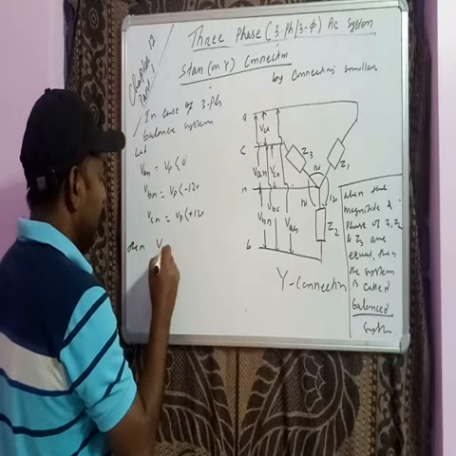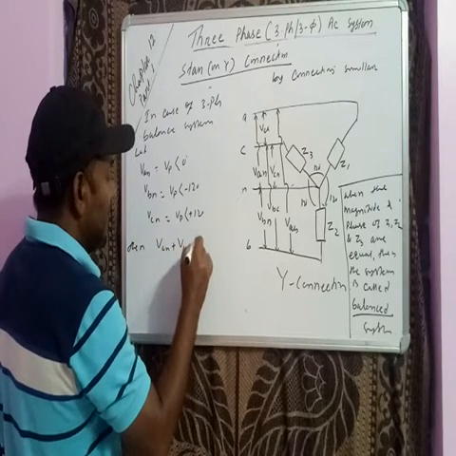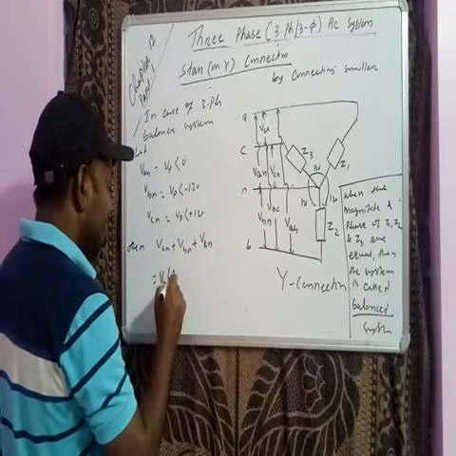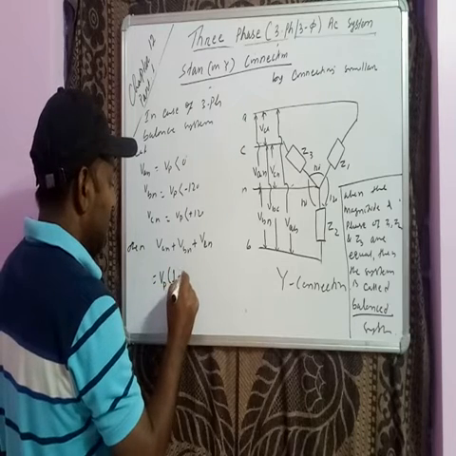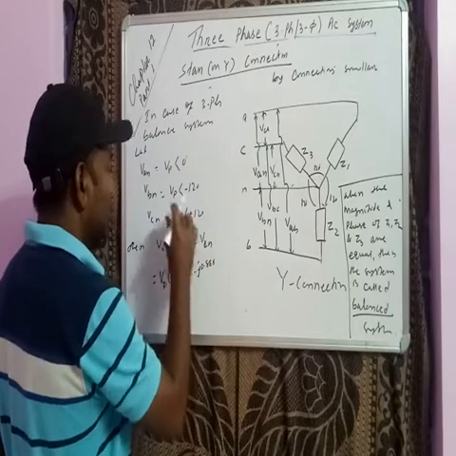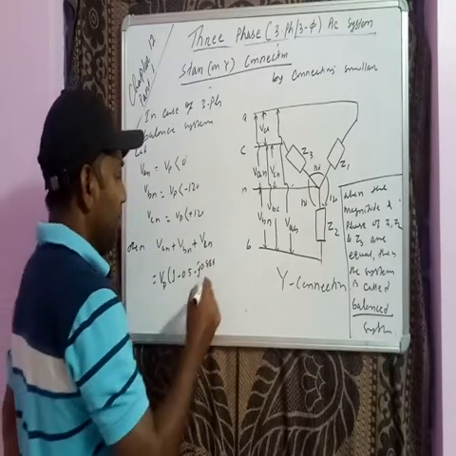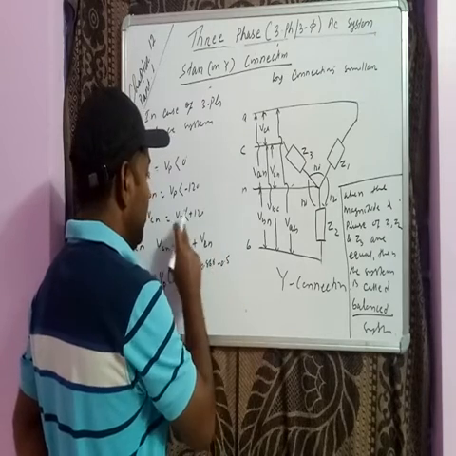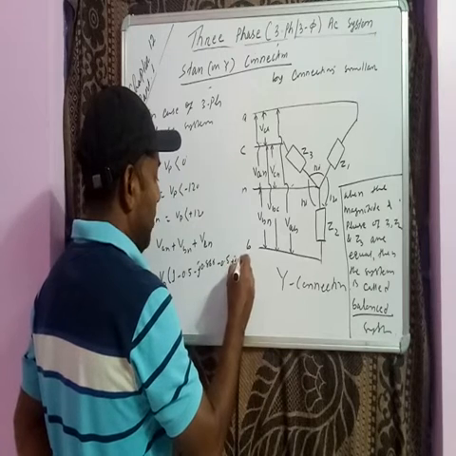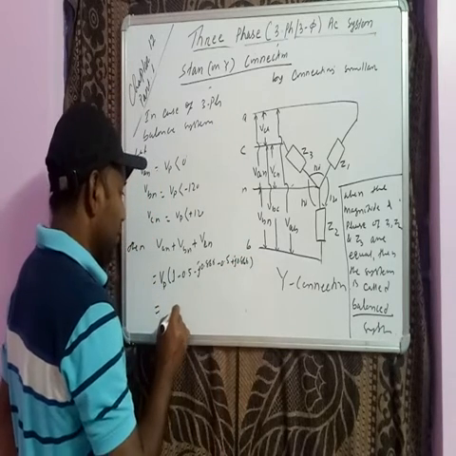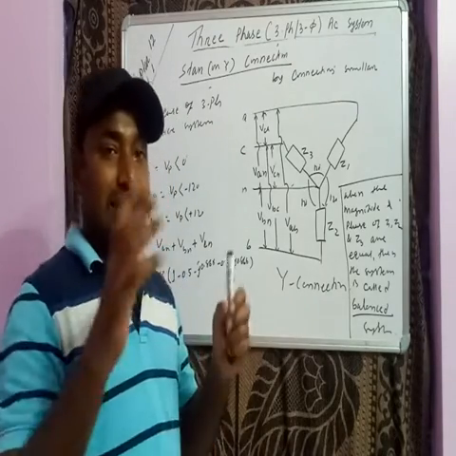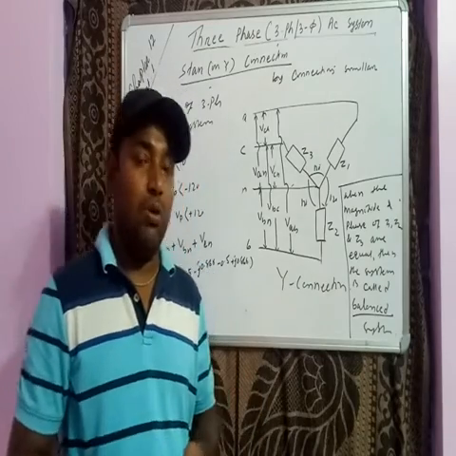Then VAN plus VBN plus VCN is equal to VP angle 0 plus VP angle 180 and it is minus 0.5 minus j 0.866. So we will transfer this polar to rectangular form, minus 0.5 plus j 0.866, and this will give you 0. So the sum of all phase voltages at any time instant is always equal to 0.